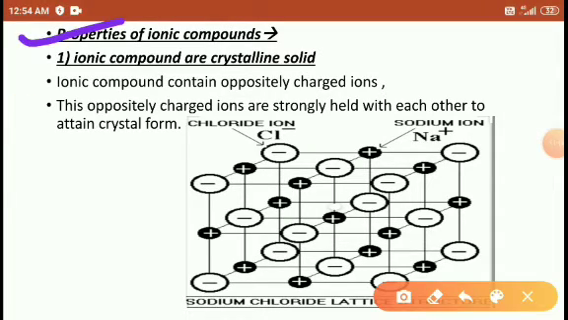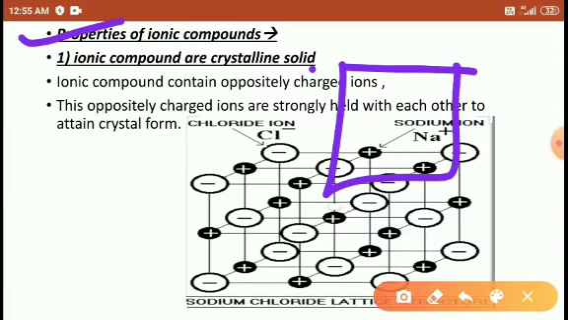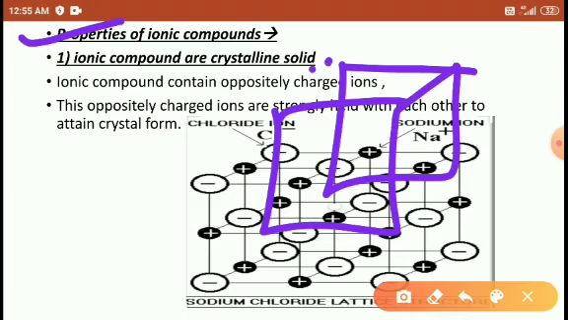Okay, students, properties of ionic compounds. Ionic compounds are crystalline solids. Crystalline solid means, students, I think you have seen the sugar crystal in your house. The sugar crystal contains a cube-like structure. So this is what we call a crystalline solid.